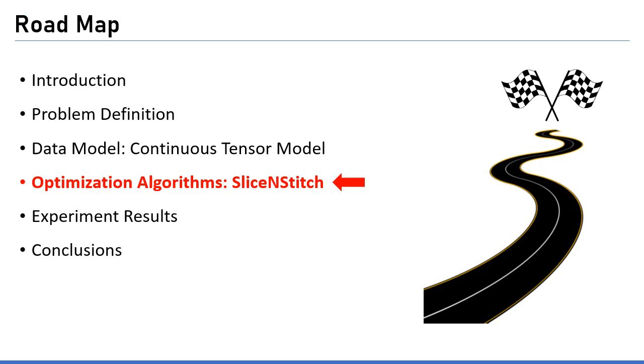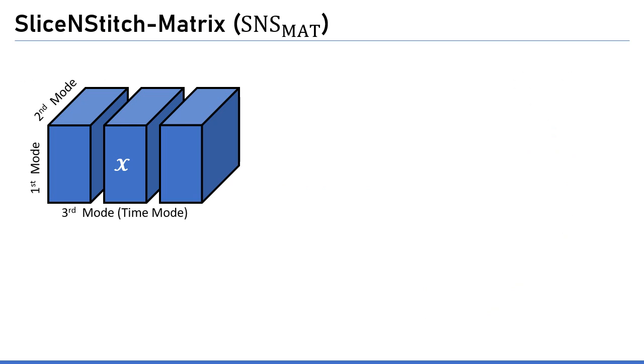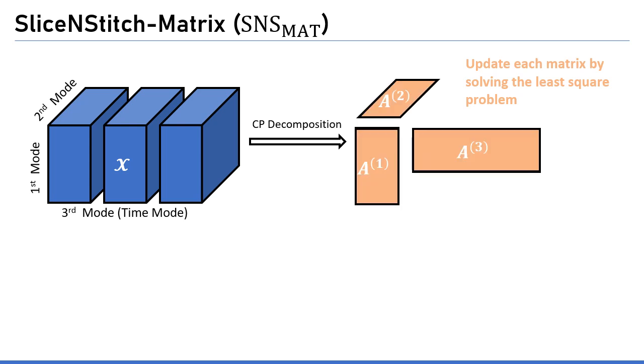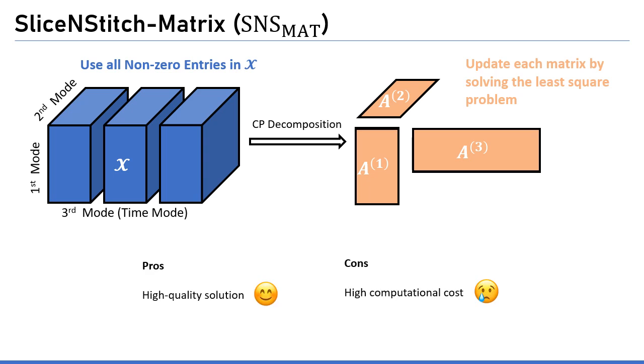Let's look at how SliceNStitch updates the tensor decomposition based on the continuous tensor model. The first one is SliceNStitch matrix. Given a high-order tensor, CPD yields a vector matrix for each mode. This method updates all entries in the matrix at once by solving the least squares problem. Note that SliceNStitch matrix uses all non-zero entries in the tensor for all updates. Thus, it acquires a high-quality solution at the expense of high computational cost.